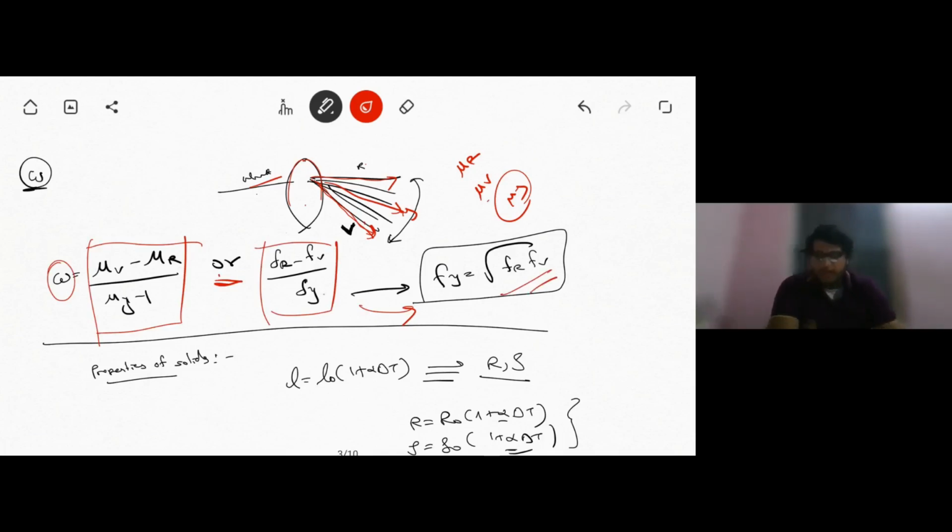Fine. Next, in properties of solids, there's a basic formula, be it length, area, or volume. All of them are given in the same context, where for length it is alpha, for area it is beta, and for volume it's gamma, for a uniform body. Now, the same thing can be applied to resistance and resistivity as well, where this is the coefficient of increase in resistance change with respect to temperature.